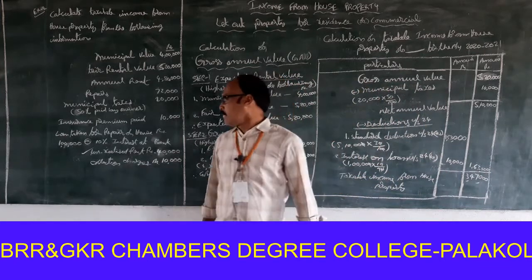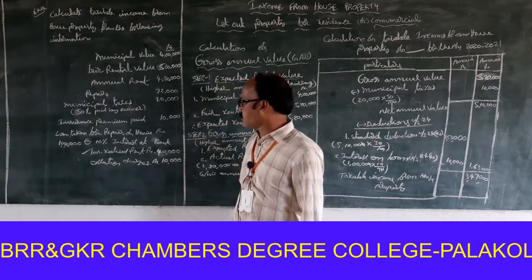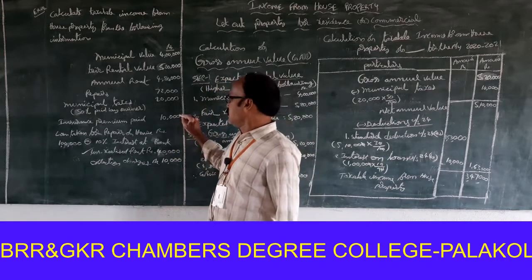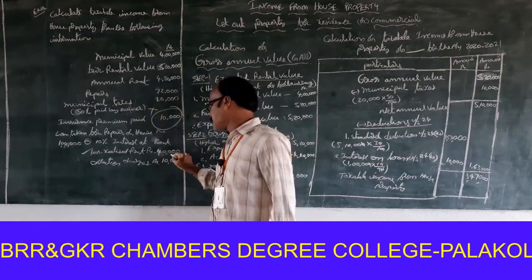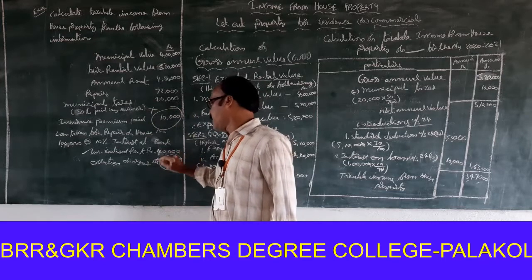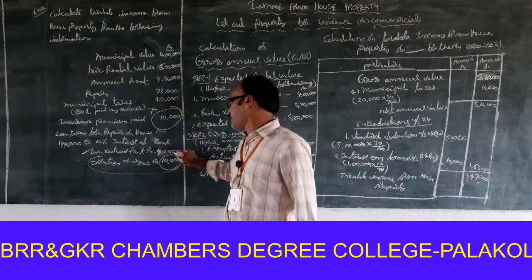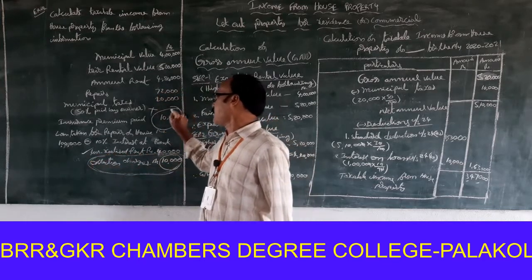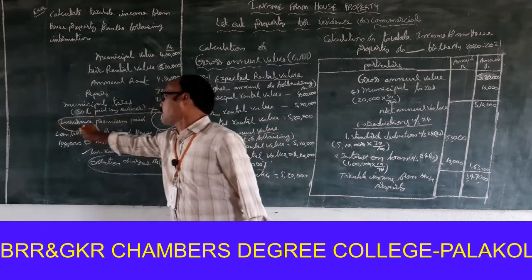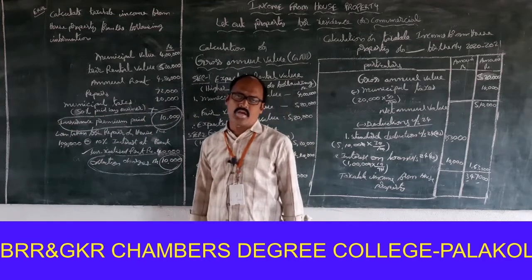Remaining here, there are two transactions. One is insurance premium paid, not allowed for deduction. Next one, collection charges, not allowed for deduction. These two expenses are not allowed for deduction: one is insurance premium, second one is collection charges. Okay, once again,